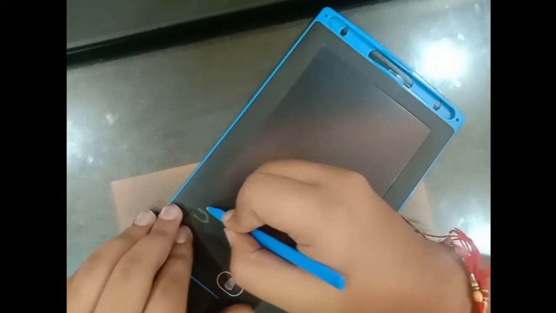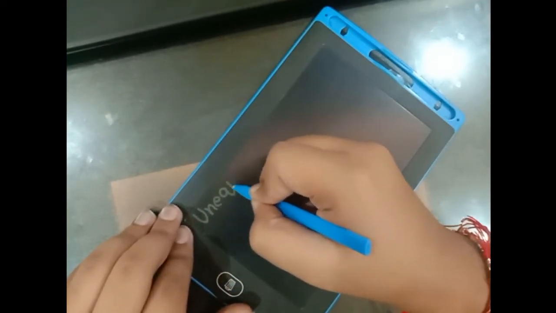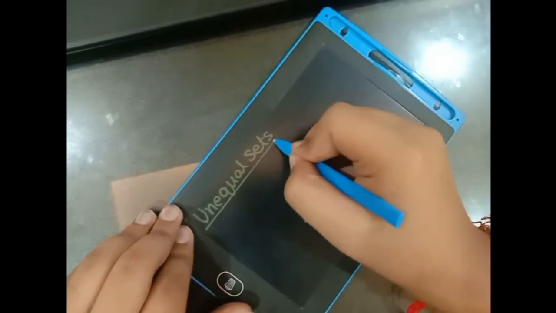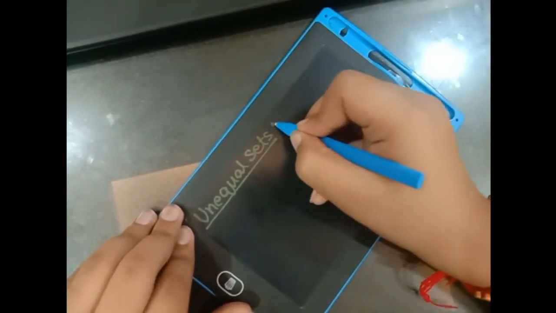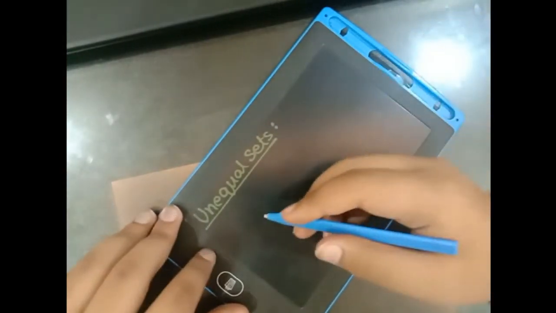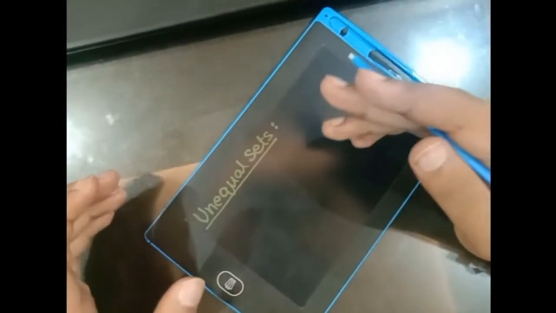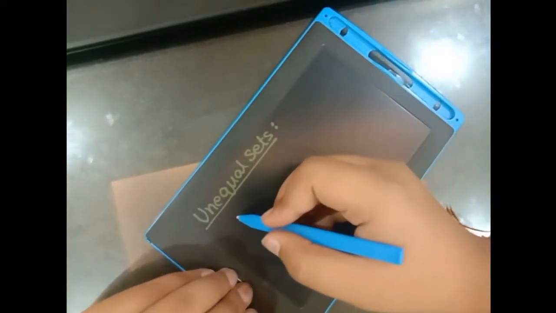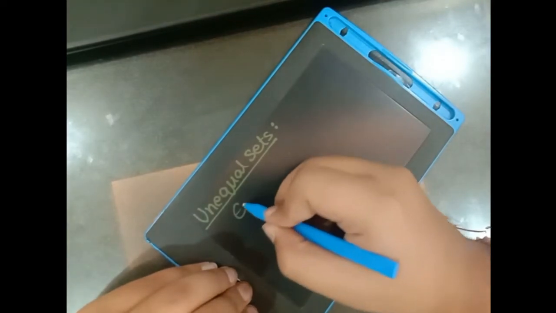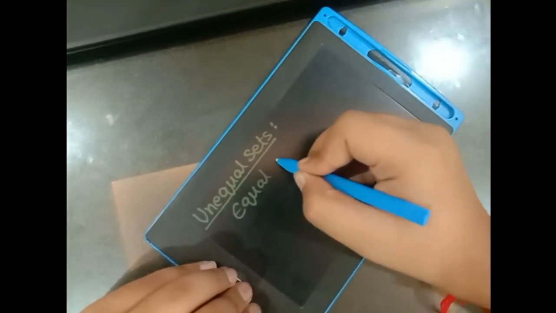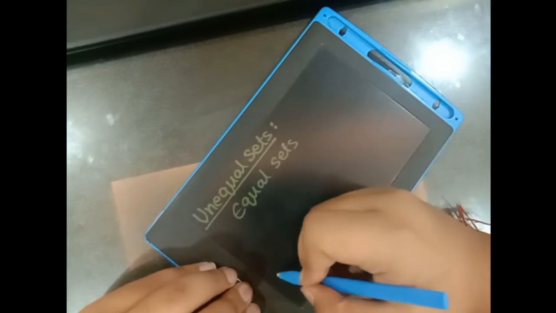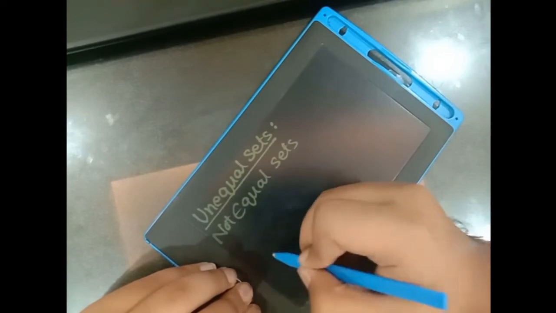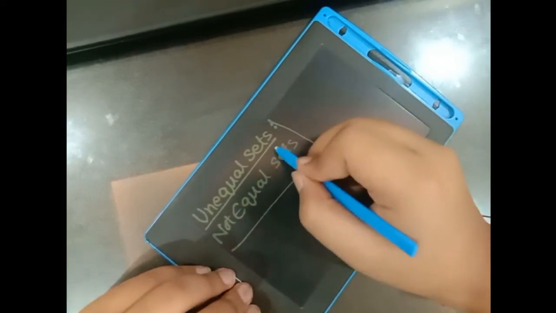Next is unequal sets. As the name suggests, unequal sets are the sets that are not equal. Therefore, we learned what equal sets are, and the sets that are not equal are simply unequal sets.